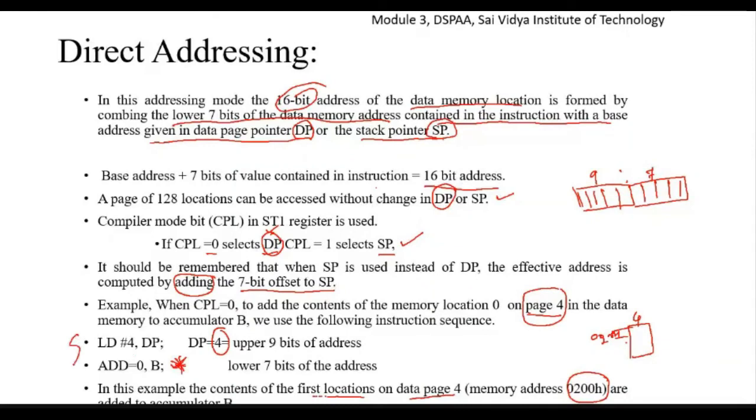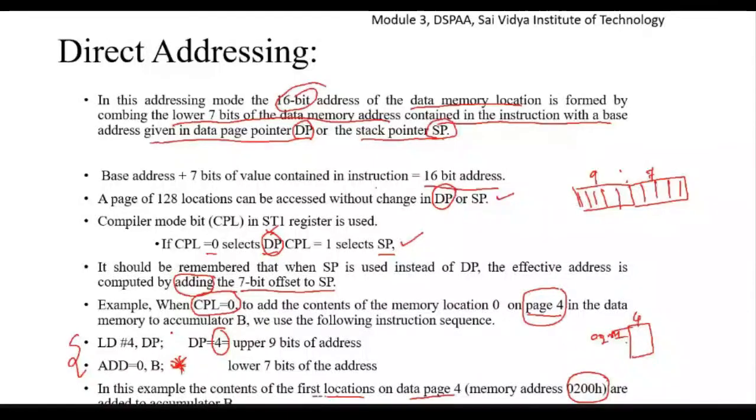So this is one example of direct addressing mode, since we are assuming that in the ST1 register, the CPL bit is 0. When CPL is 0 in ST1, the data memory page pointer is involved in calculation of the effective address.